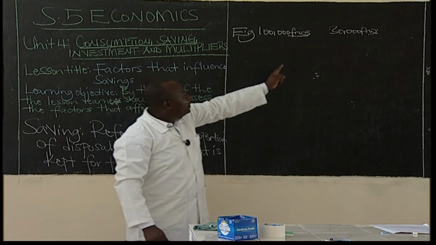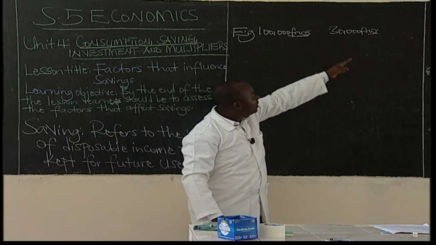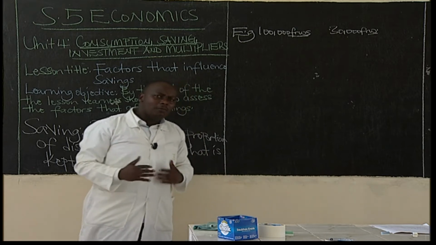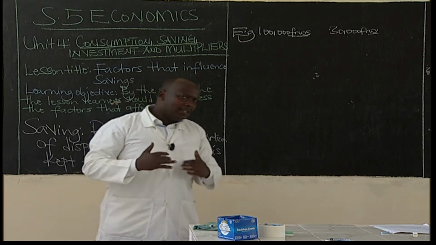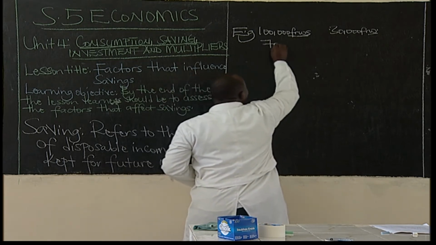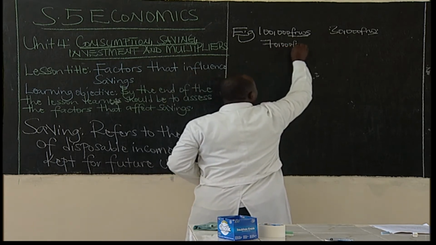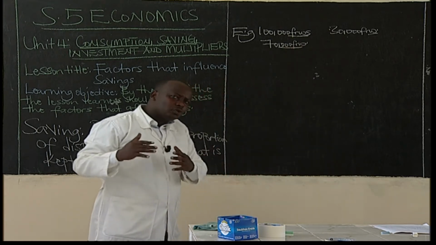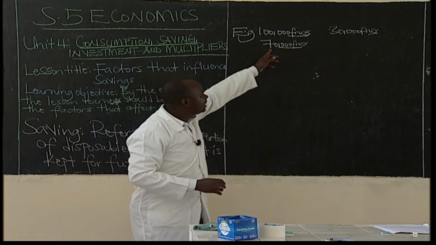If I use 30,000 francs, that is the amount of money that will be spent on consumption. Learners, how much will I save? I will save 70,000 francs. This amount of money that has not been spent on consumption is what we call saving.